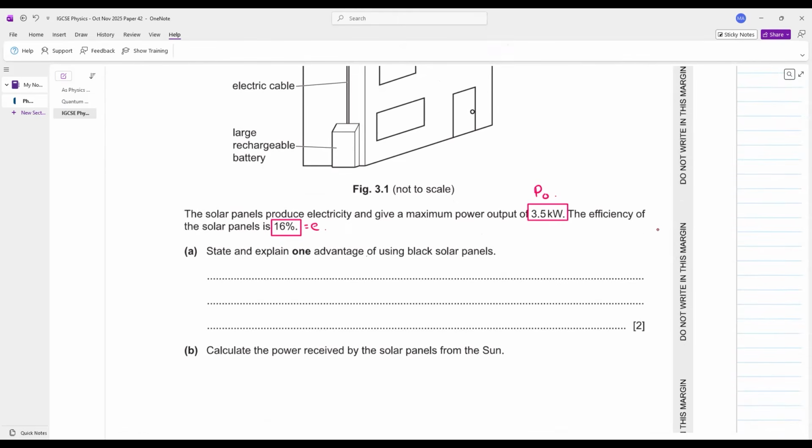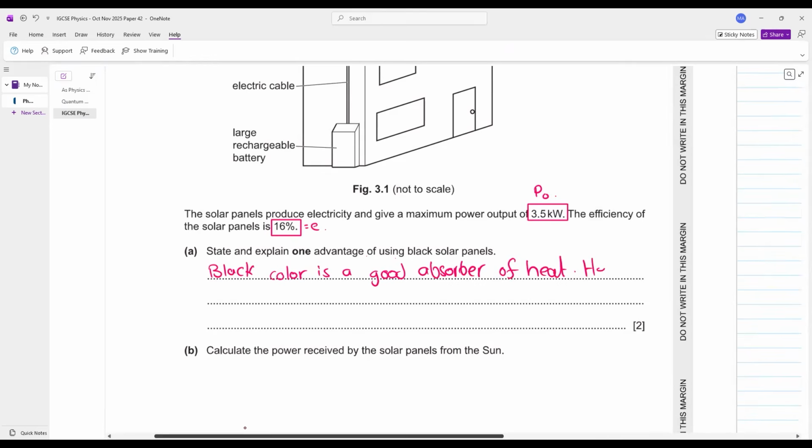State and explain one advantage of using black solar panels. Black solar panels are what? Good absorbers of heat. Hence, more electricity will be generated. So you can write: black color is a good absorber of heat.